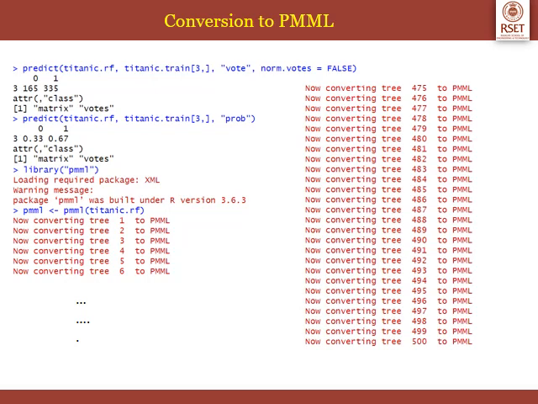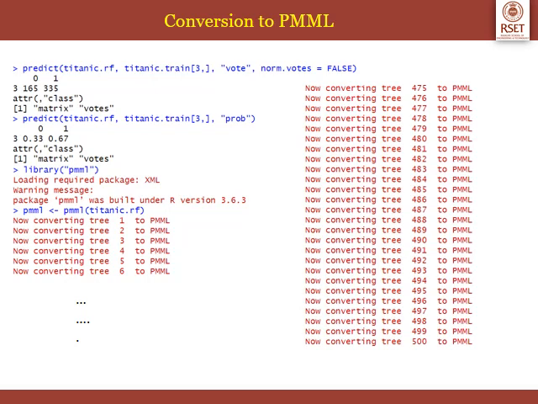Now we are going to convert the model that we have generated. We have generated a random forest model, stored in the object titanic.rf. We are going to convert titanic.rf into a PMML object. To do that, we have to load the library pmml. After that, use the function pmml(titanic.rf). Remember, titanic.rf is the random forest object which we have developed.